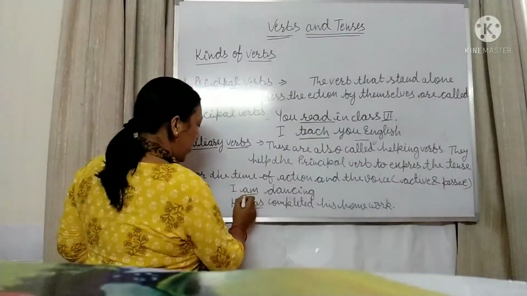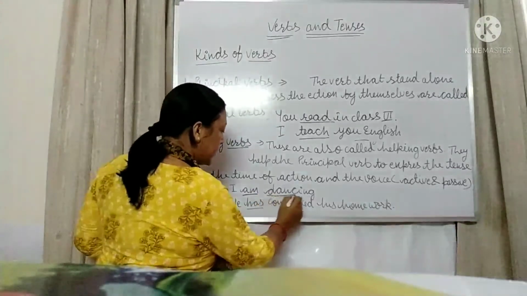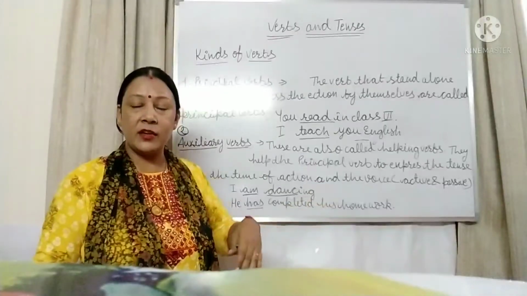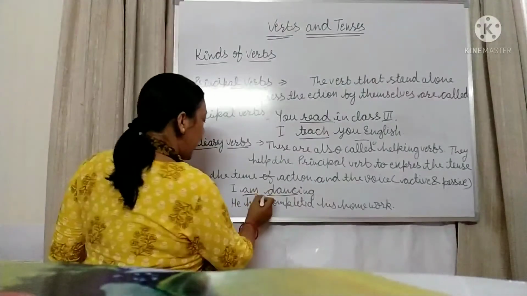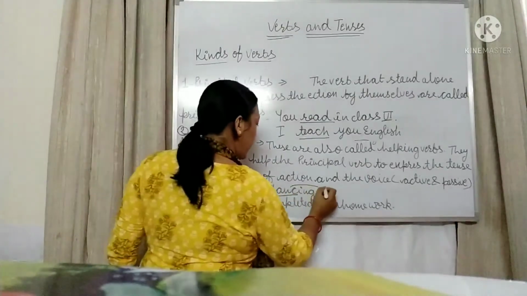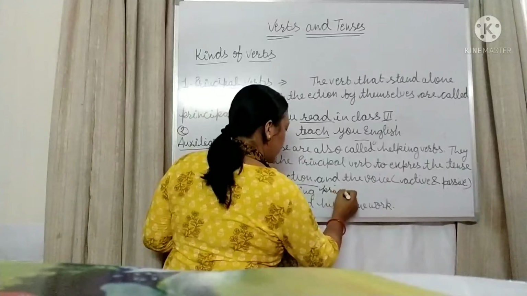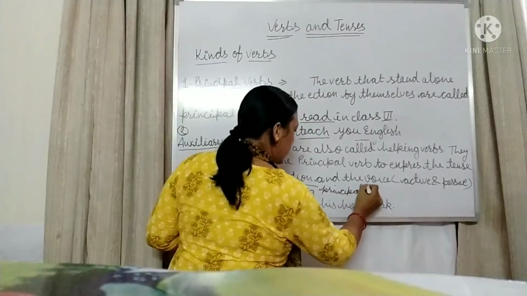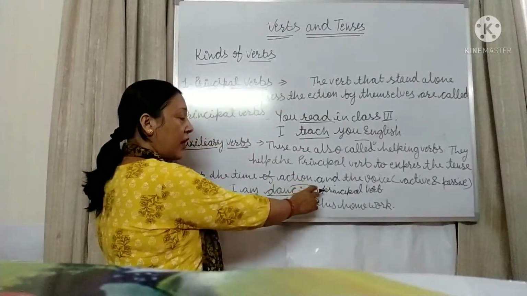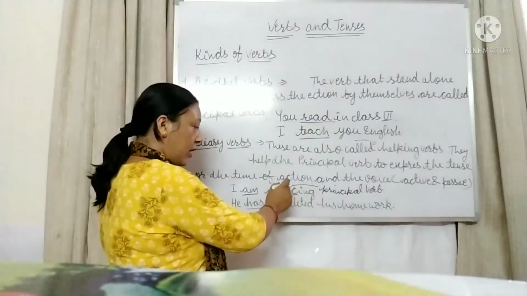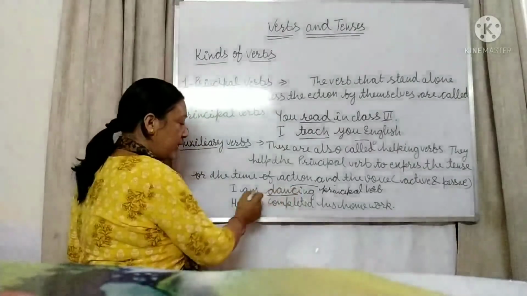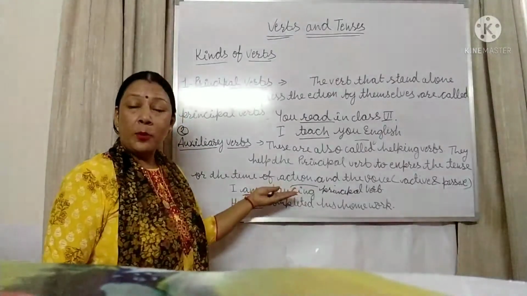I am dancing. Am. Dancing is the action word expressing what work is happening there, that there is a dance. So am is helping the main verb dancing. This is the principal verb, and this am is just giving help, supporting and expressing the tense, that I am dancing is a sentence of present continuous.